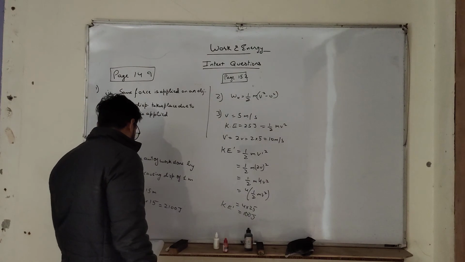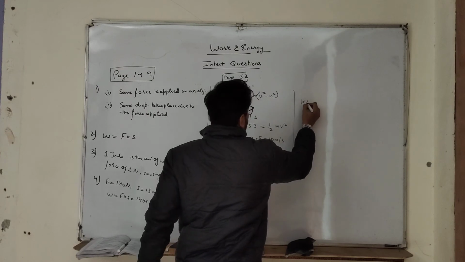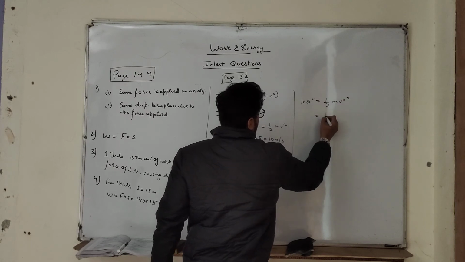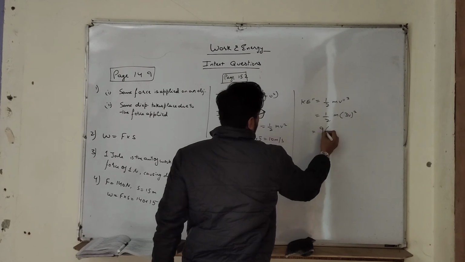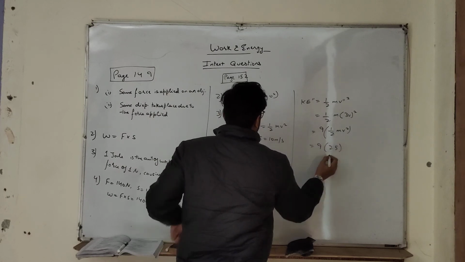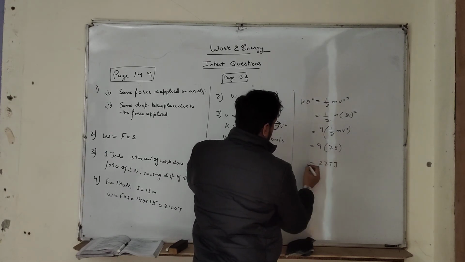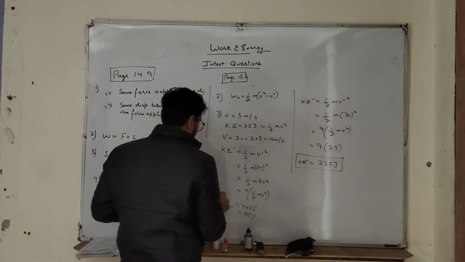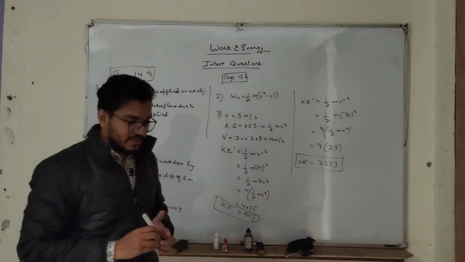Next part, what will be its kinetic energy when its velocity is increased 3 times? So when its velocity is increased 3 times, kinetic energy will be equal to half m v double dash square. So half m (3v) whole square. So 9 we can take common, 9 times half m v square. So 9 multiplied by 25, as the value of half m v square is 25. So 9 multiplied by 25 is 225 joule. So this is the kinetic energy when velocity is tripled. This is the kinetic energy when velocity is doubled.